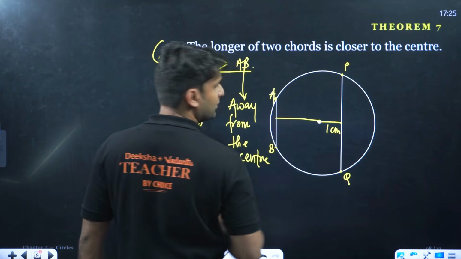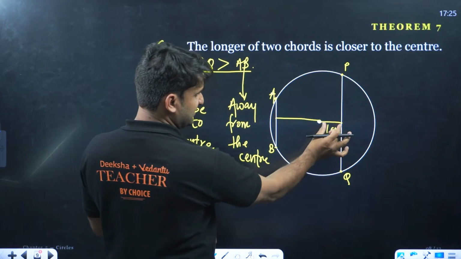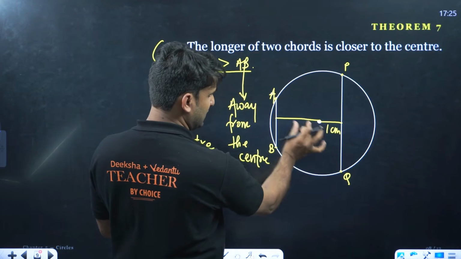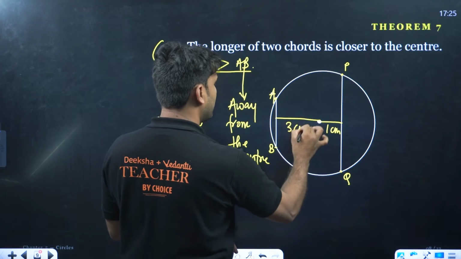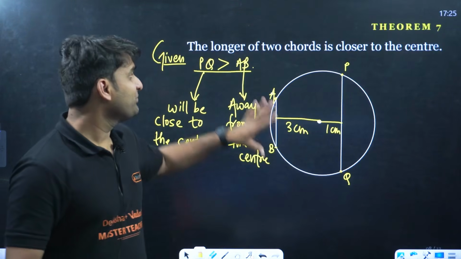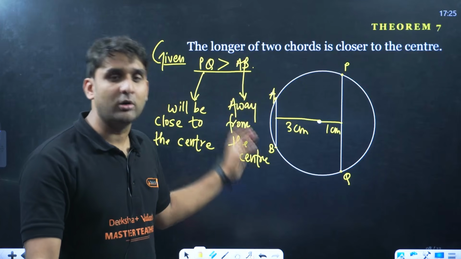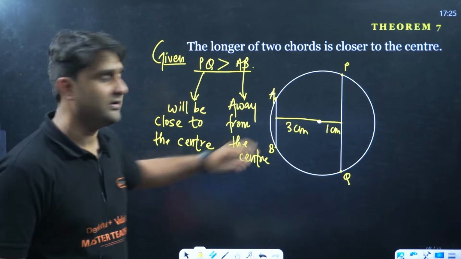Oh my God, this is far bigger than 1 centimeter. There is much difference. This is 1 centimeter, so 1, 2, it might be of 3 centimeter. It is confirmed that this length will be bigger than 1 centimeter. So the bigger chord will be closer to the center and the smaller chord will be away from the center. Clear everyone? This is the theorem.